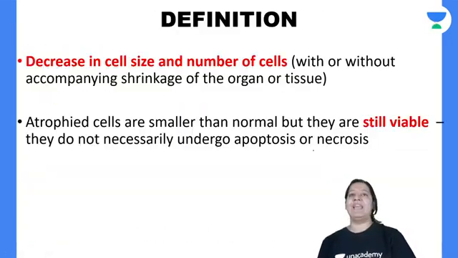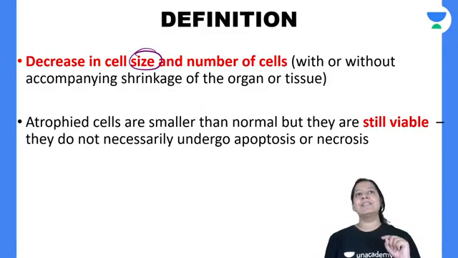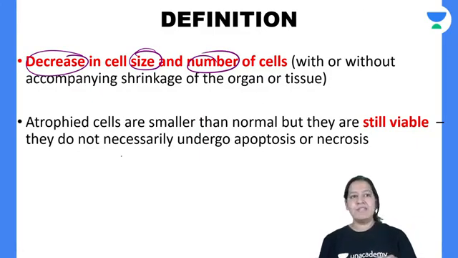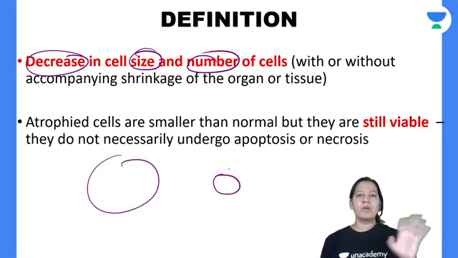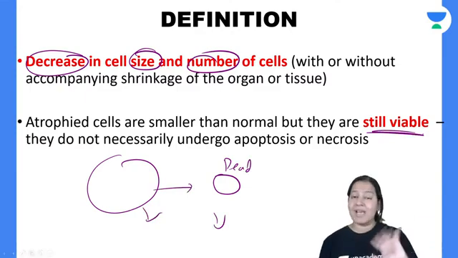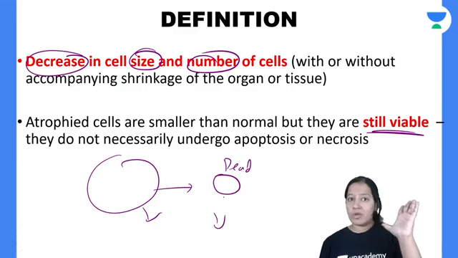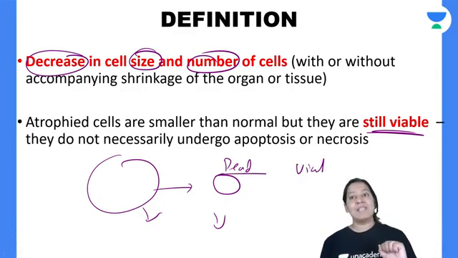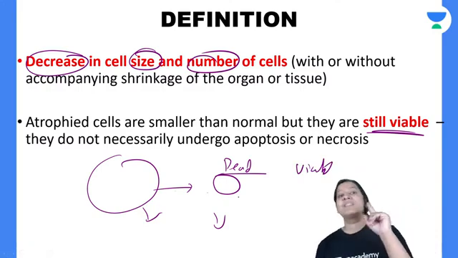So atrophy is for all of these. It is a decrease in size as well as number. But if the cell decreases in size, it does not mean the cell is dead. Till that point only the size will decrease, the cells still remain viable. It will not go below that. There is a minimum cutoff, below which a smaller cell would be dead. No, the cell is not dead. The cell decreases in size but is still viable.